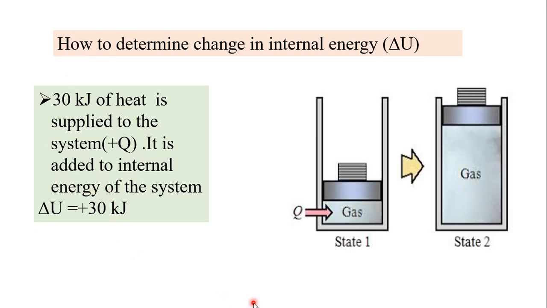Here expansion of the gas takes place, so Q is positive but W is negative.